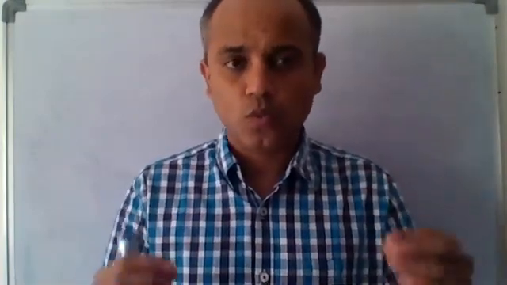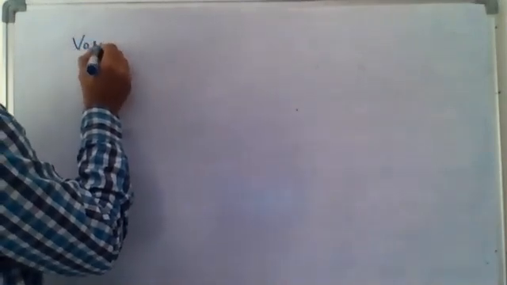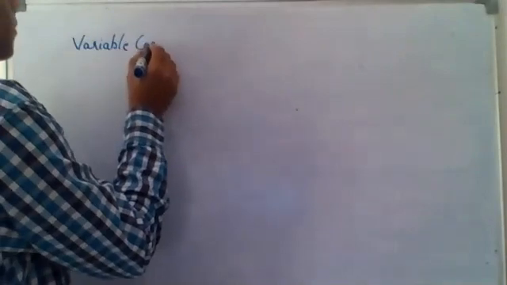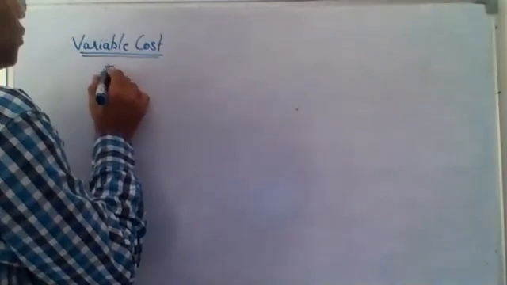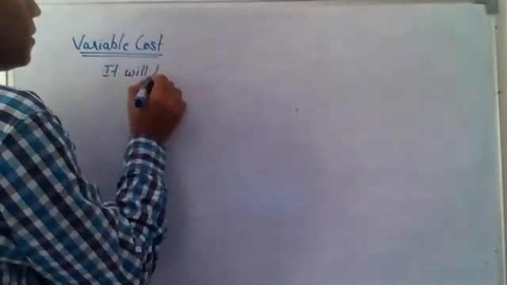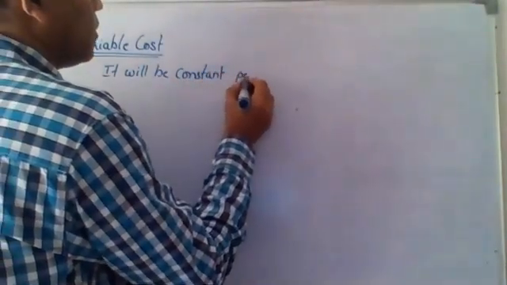And what do you mean by a fixed cost? The fixed cost is a cost which remains constant irrespective of the change, irrespective of your level of output. See, I want to make it more clear with this example, or maybe you can take it as a principle. When I'm talking about variable cost, you should remember that it will be constant per unit.